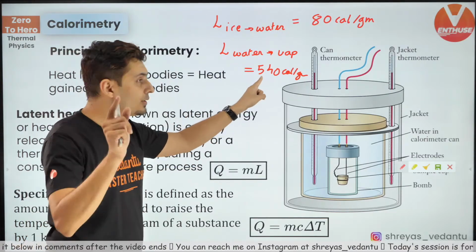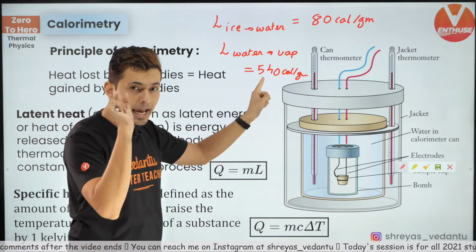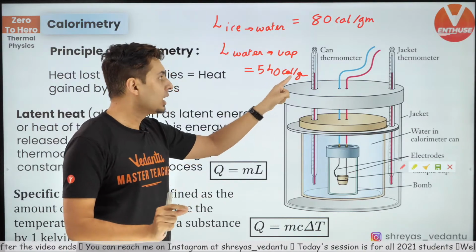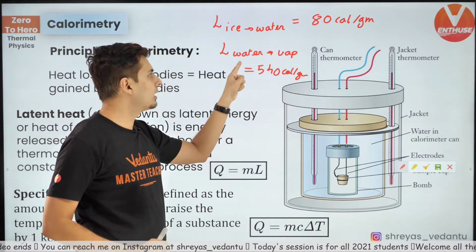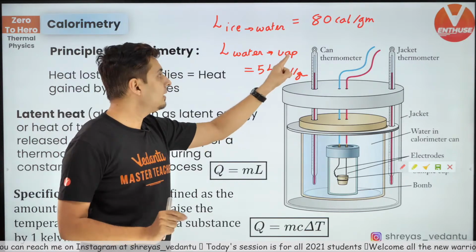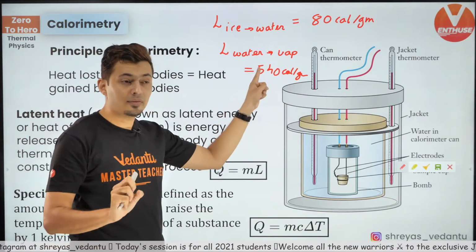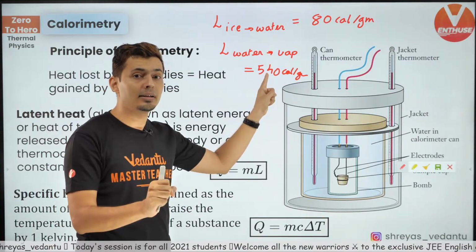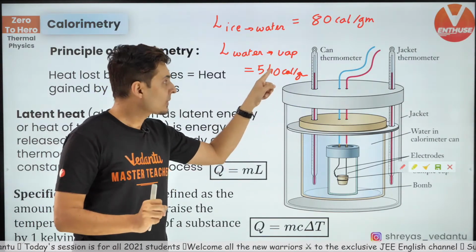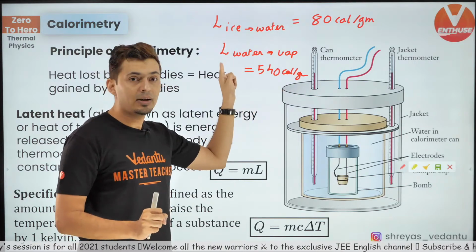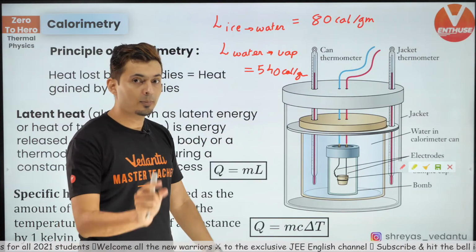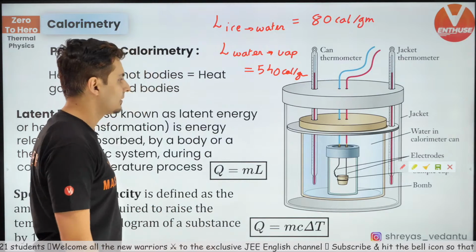That means you need 540 calories of energy for 1 gram of water to convert it into steam. Similarly, if you take away 540 calories per gram from steam, then you will get back water. It will condense into water.